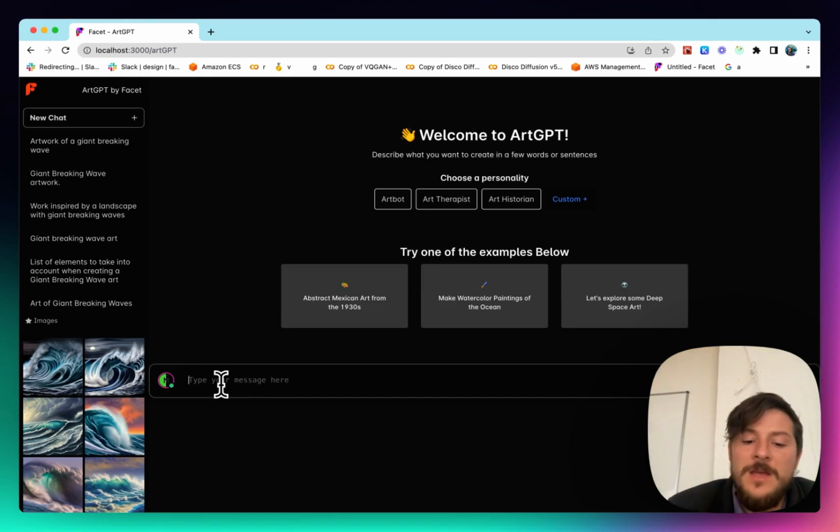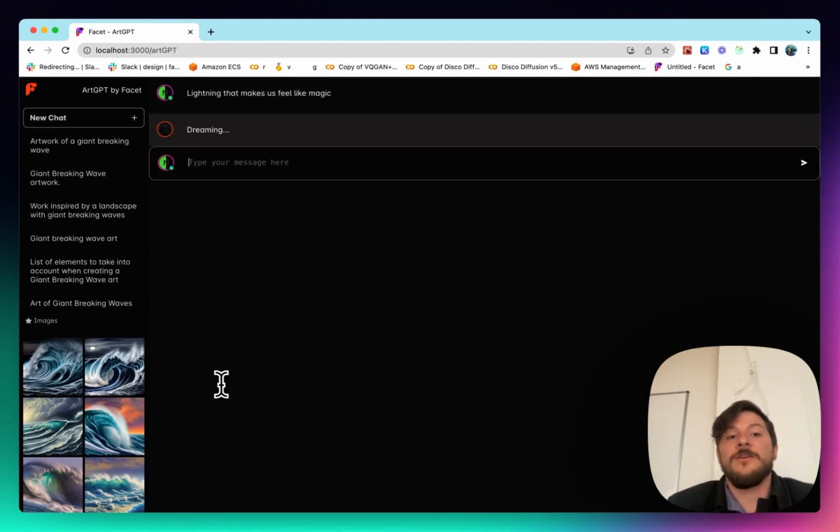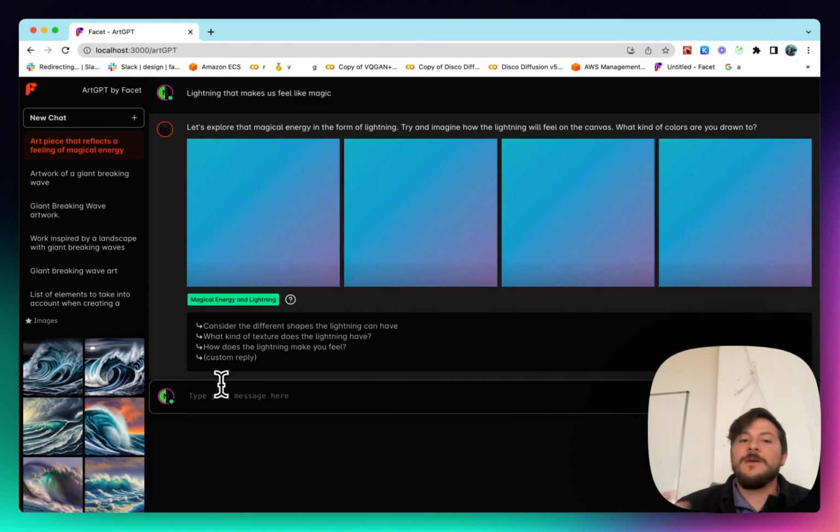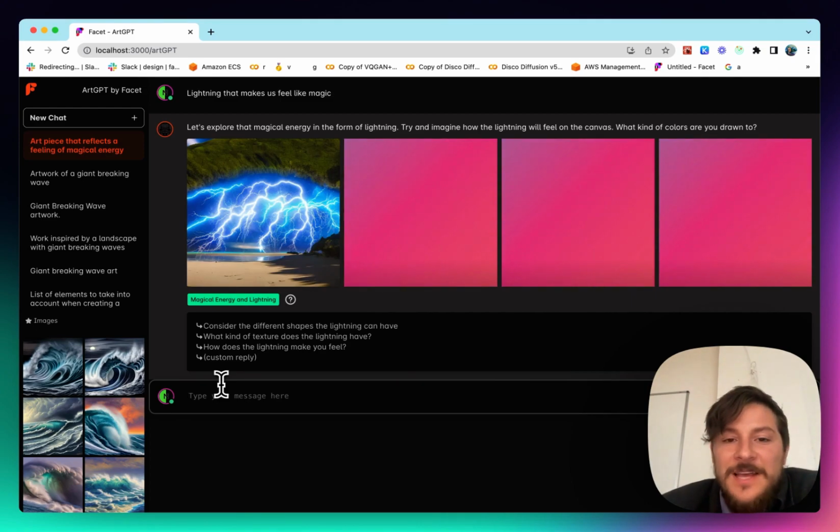So let's go over here and say lightning that makes us feel like magic. I'm going to go ahead and create some lightning and see if I can bring that into the scene. Like, the way an artist works is typically not in this linear fashion. We're not just making one thing. We go ahead and create, we blend, we pull many ideas together. And so let's see how this lightning's coming out.